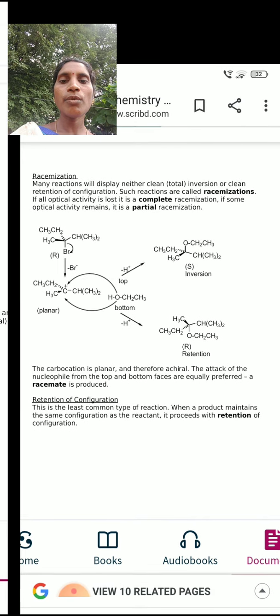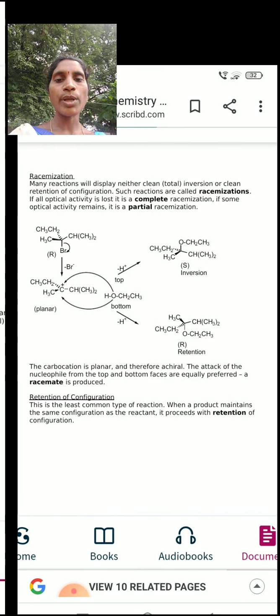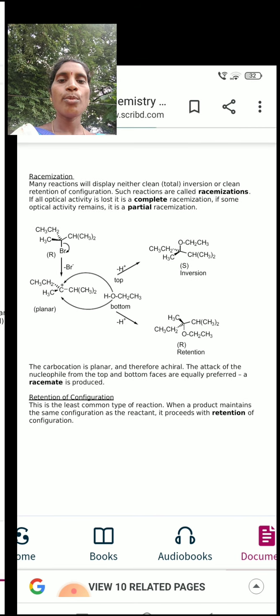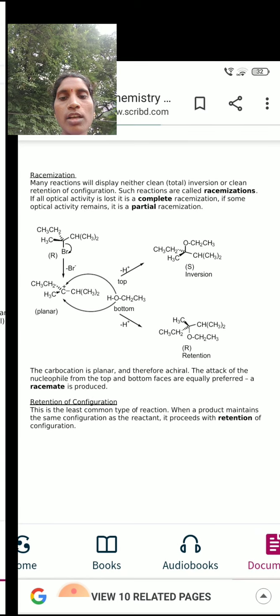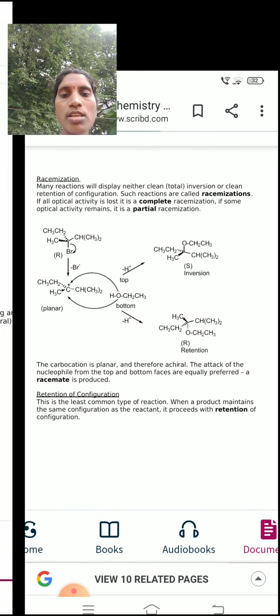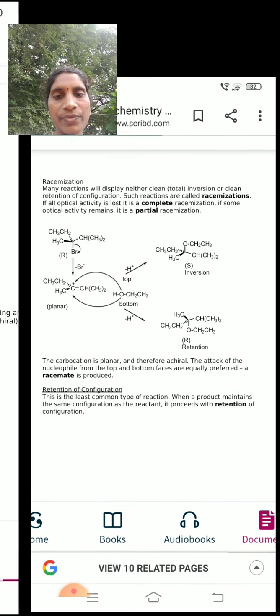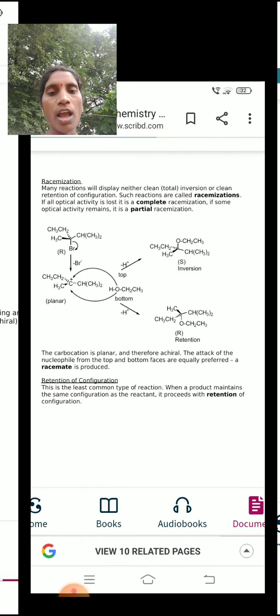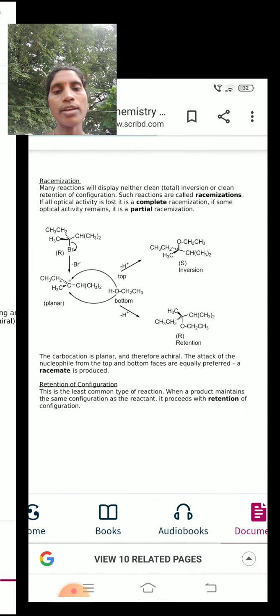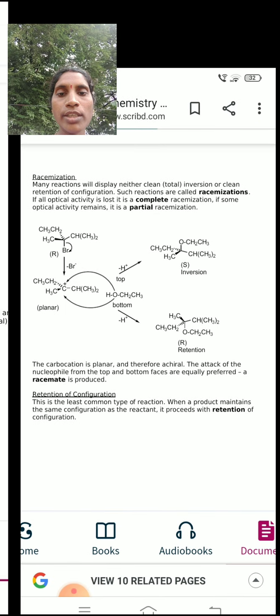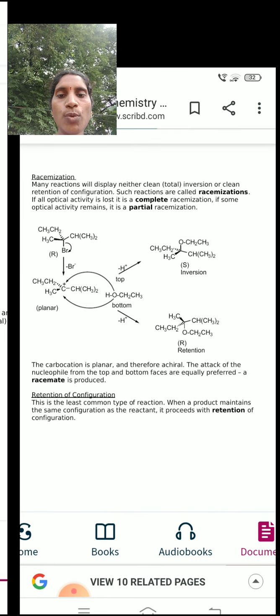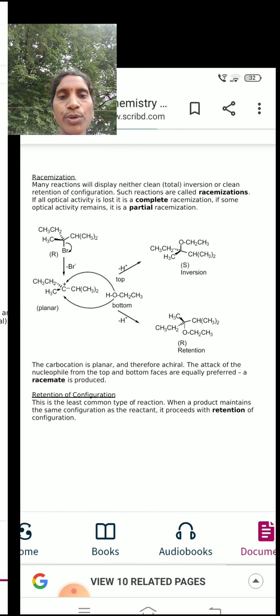If some of the optical activity remains, it is a partial racemization. The carbocation is planar in this reaction and therefore it is achiral. The attack of the nucleophile from the top and the bottom faces is equally preferred. A racemate is produced.